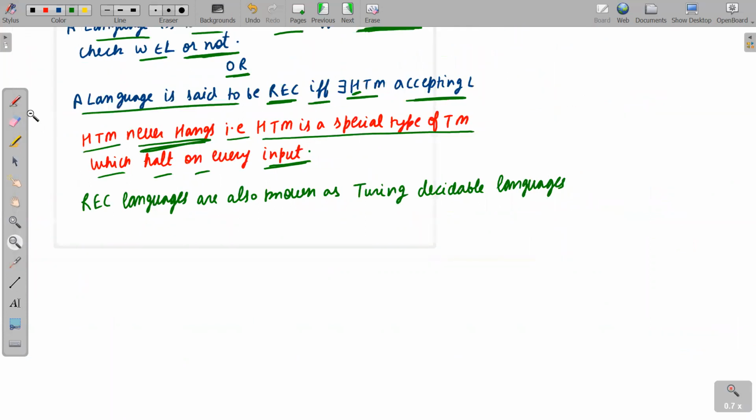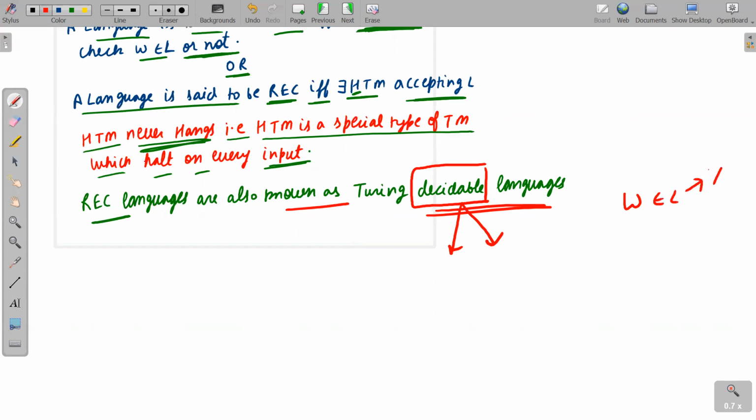We can also say that REC languages are known as Turing decidable languages. What we said about RE were known as Turing recognizable languages, and REC we are calling Turing decidable languages. Decidable means we are able to decide whether the string belongs to the language or not, that is, w belongs to L or not.